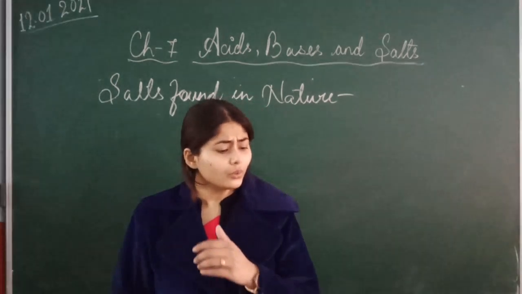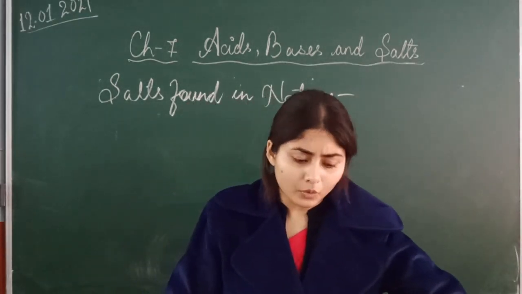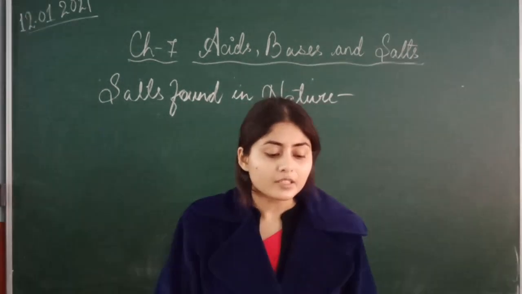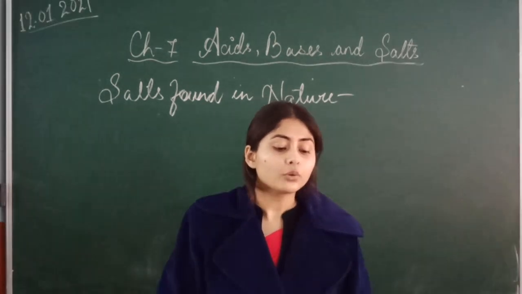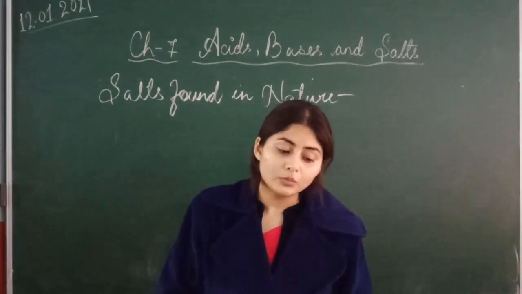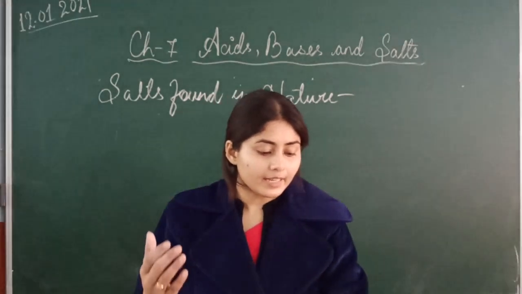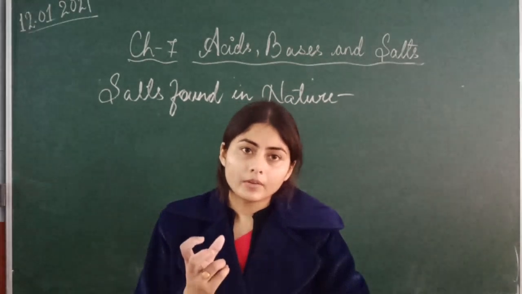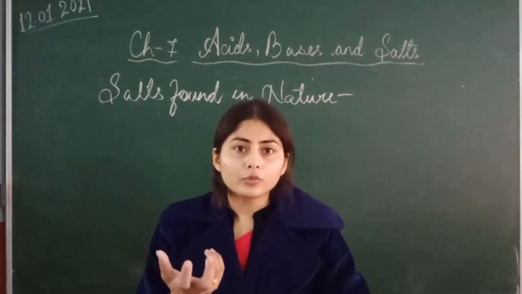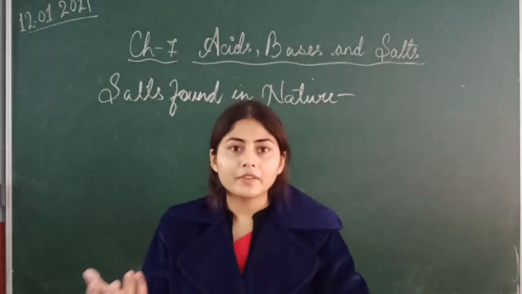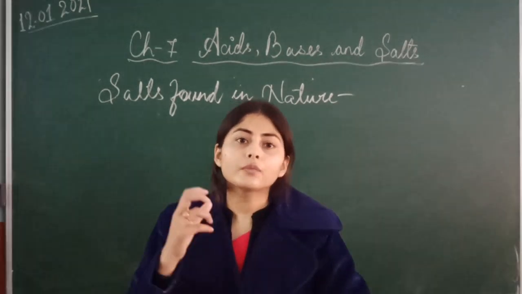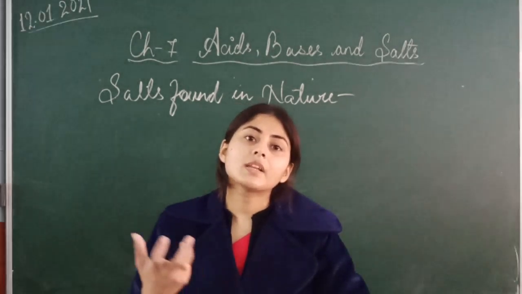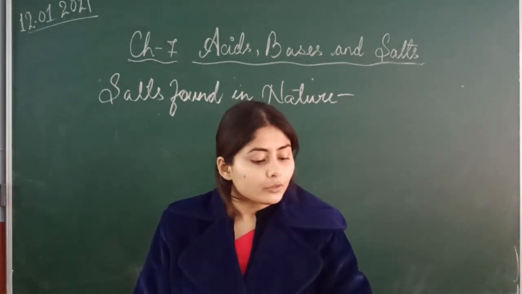The occurrence of salts is given here in table 7.4. Just see here, page number 67, table 7.4. Salt like sodium chloride: where does it occur? We get this sodium chloride in the form of rock, rock of common salt, from the earth's crust. From that rock we derive the common salt that we use in our daily life, in our food. Then sodium nitrate.